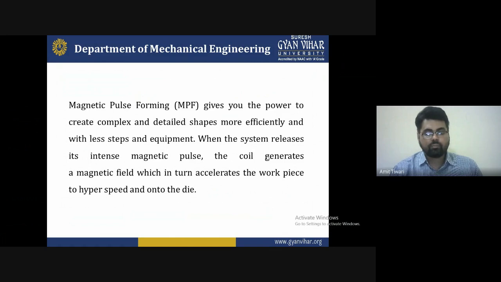As the workpiece surface moves inward under the influence of the pressure, it absorbs the energy from the magnetic field, and most of the available energy is applied to the forming. To reduce the energy loss due to the resistance heating of the workpiece material, the pulse must be kept shorter. In most forming applications the pulses have a duration of between 10 to 100 microseconds. So these are the basic structures adopted for the process.